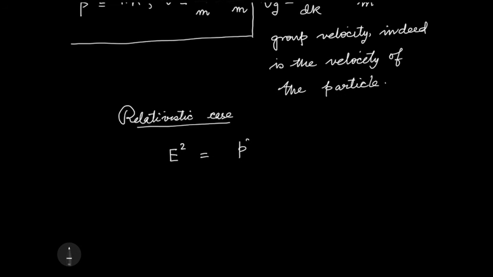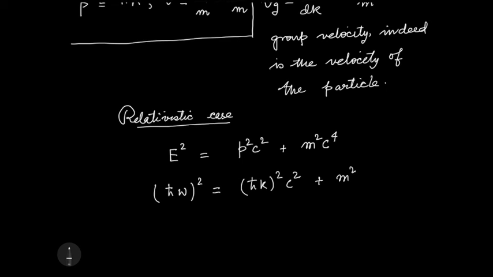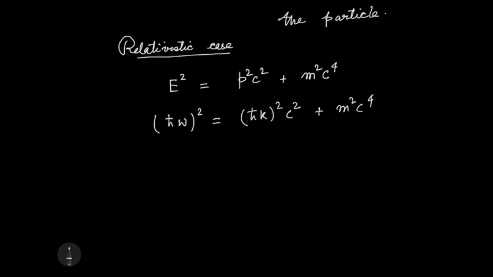Remember that E squared is p squared c squared plus m squared c to the fourth. E squared is (h cross omega) squared equals (h cross k) squared c squared plus m squared c to the fourth.